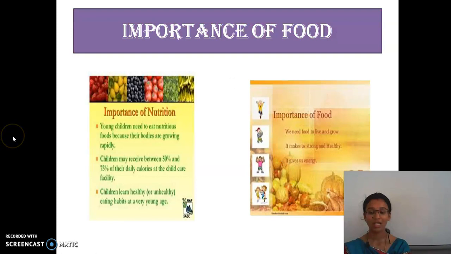And then, what is the importance of food? Young children need to take nutritious food for the good growth of their bodies. Children may receive between 50% and 75% of the daily calories. Children live healthy by eating good food. The importance of food is that we need it to live. It makes us strong and healthy, helps maintain the body, helps fight against diseases, and gives us energy. Clear?